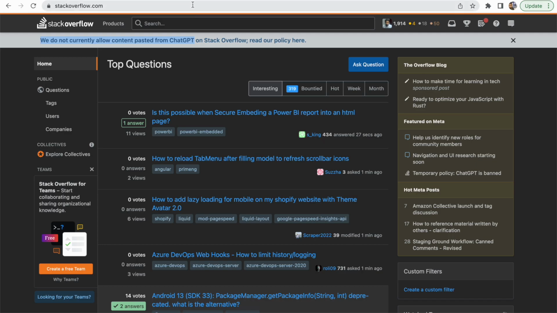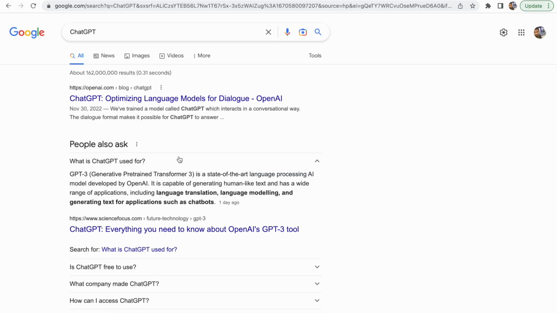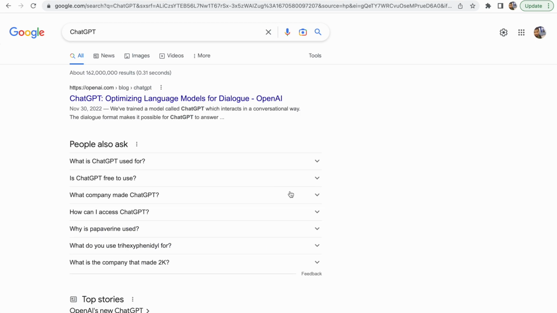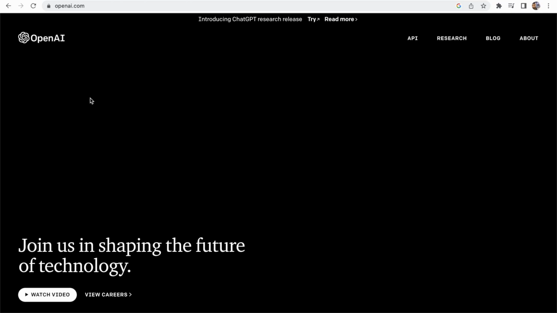So what is ChatGPT? So I searched in Google. As per the Google results, ChatGPT is a very powerful artificial intelligence that is from the OpenAI. OpenAI is a company which is founded by Elon Musk. So let's go to the openai.com and see how we can use the ChatGPT to answer the Stack Overflow questions.